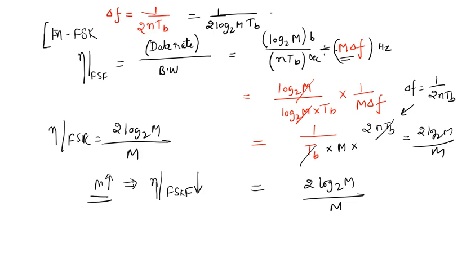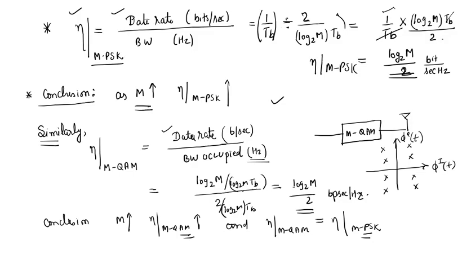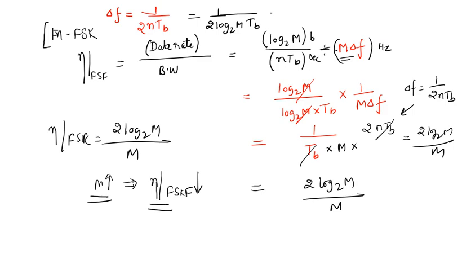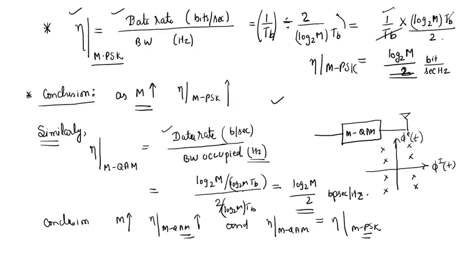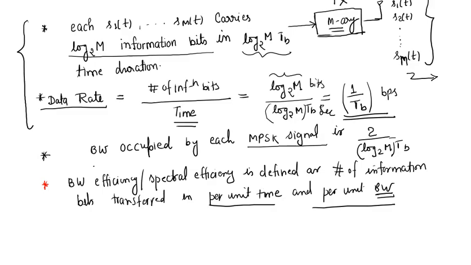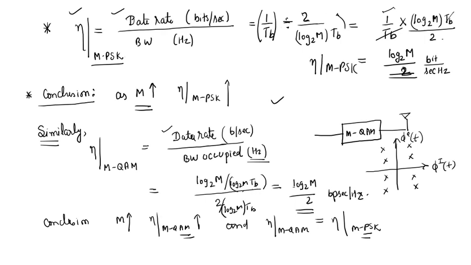And one important fact is, as M increases, the bandwidth efficiency of the FSK scheme decreases, whereas for QAM and for PSK, as M increases, the bandwidth efficiency increases.